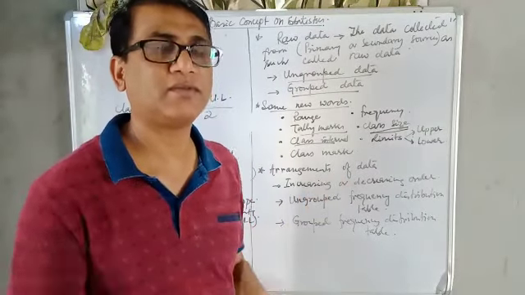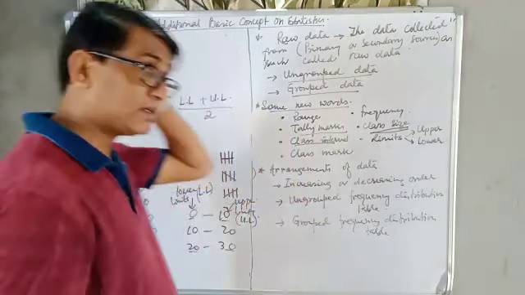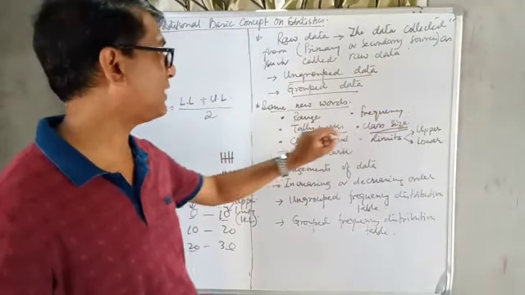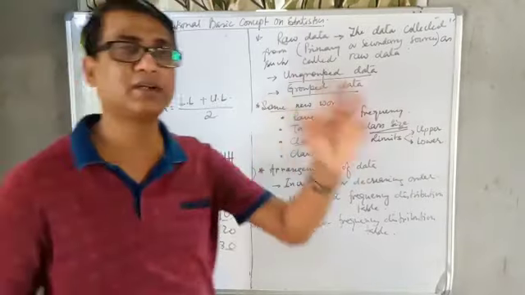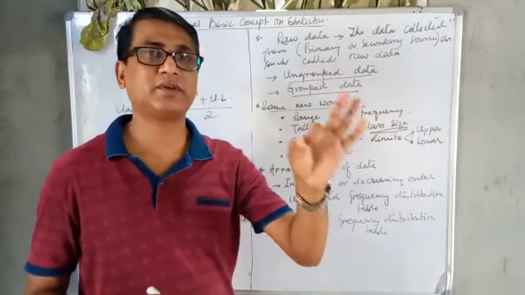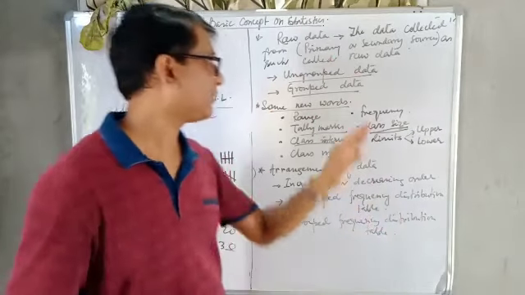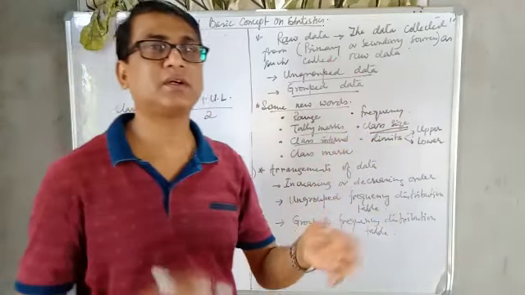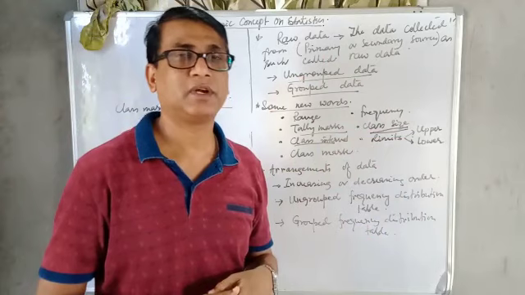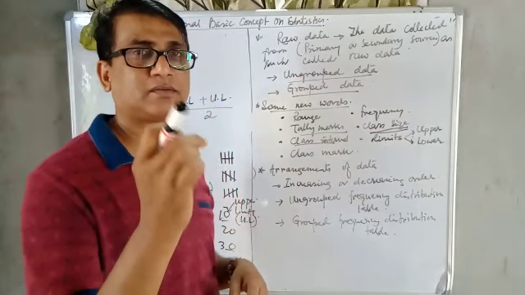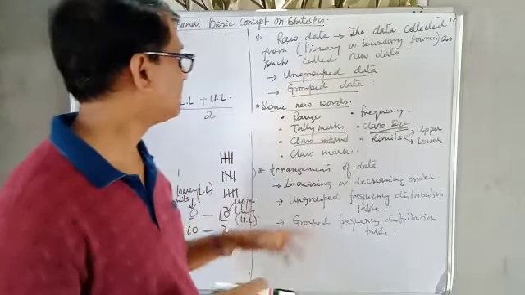That is the class mark of each class interval. Okay, so three things we have to keep in mind. First one is range. Range is nothing but the difference between the highest value and the lowest value of the information. Frequency is the repetition of particular information, particular things in the data.